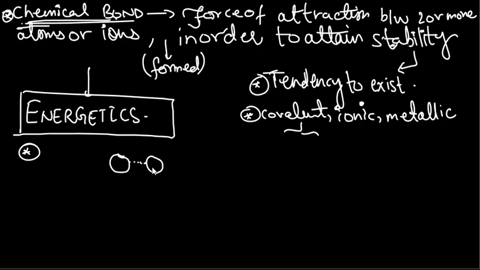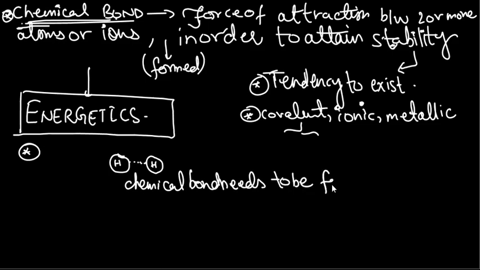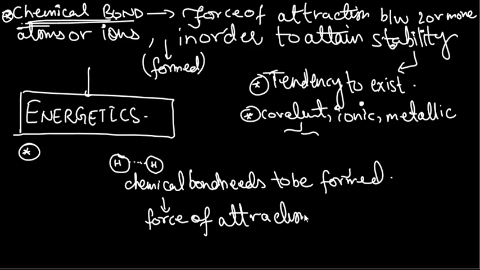All right, so basically if I have 2 atoms over here, let's say I have 2 hydrogen atoms over here, there are 2 types of forces that will exist between them. First of all, I need to form a chemical bond, right? A chemical bond needs to be formed. Now, this chemical bond actually means we are trying to form a force of attraction. We are trying to form a link between two atoms, right?